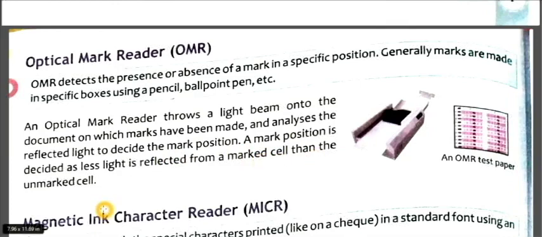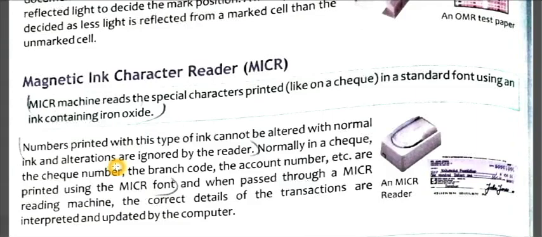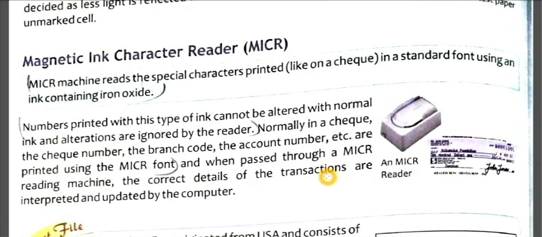Now next, magnetic ink character reader, MICR. A MICR machine reads special characters printed, like on a check, in a standard font using an ink containing iron oxide. Numbers printed with this type of ink cannot be altered with normal ink, and alterations are ignored by the reader. Normally in a check, the check number, the branch code, the account number, etc. are printed using the MICR font. And when passed through a MICR reading machine, the correct details of the transaction are interpreted.